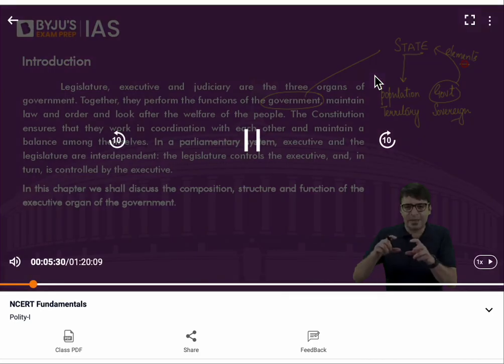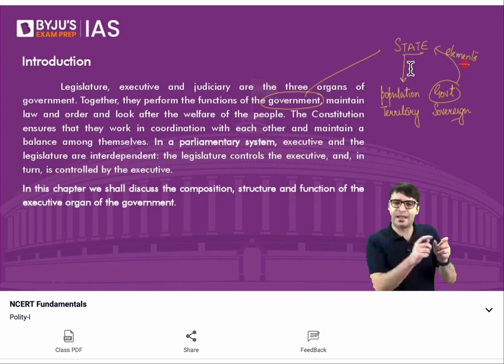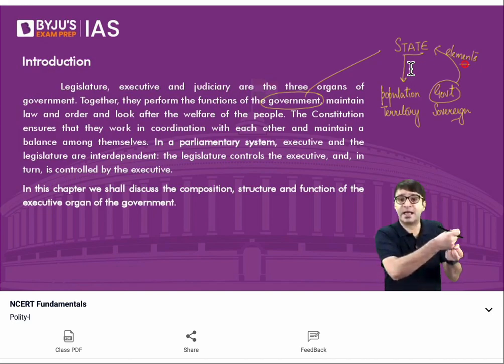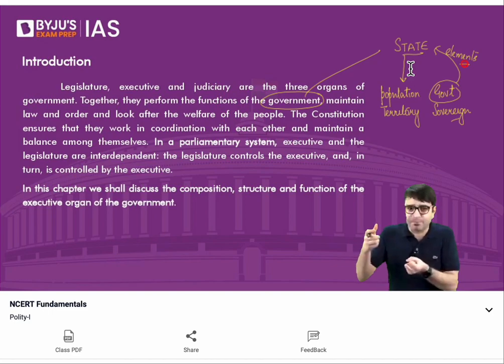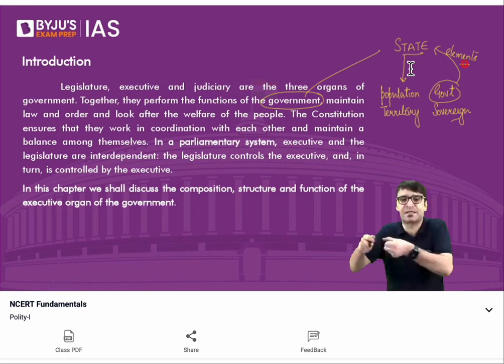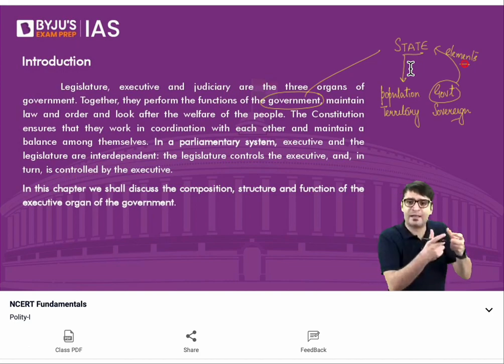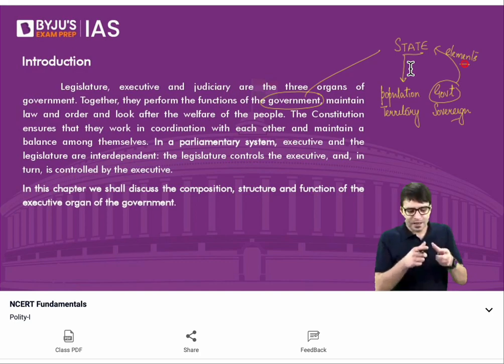The government can be either a presidential government or a parliamentary form of government, where Prime Minister is the head of the government. In case of a presidential form of government, the president is the executive head. In a parliamentary democracy, it is the Prime Minister and his Council of Ministers who basically run the government. So in a parliamentary form of democracy, legislature and executive are interdependent on each other.